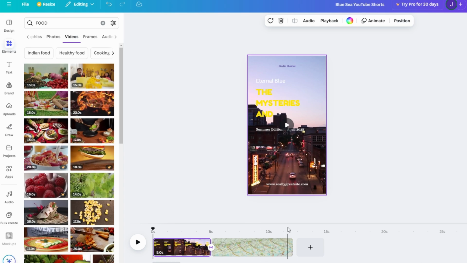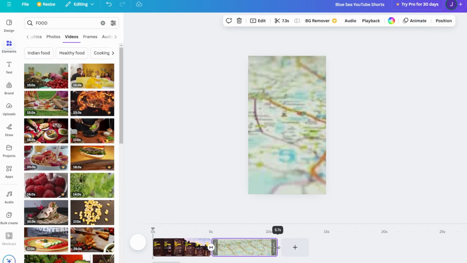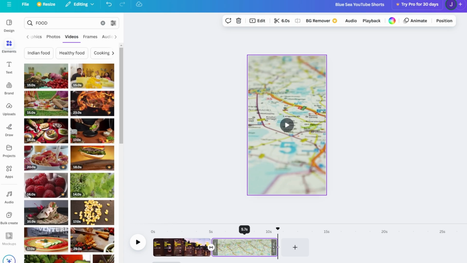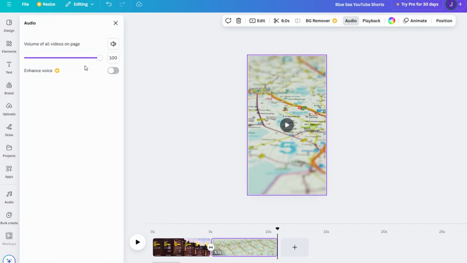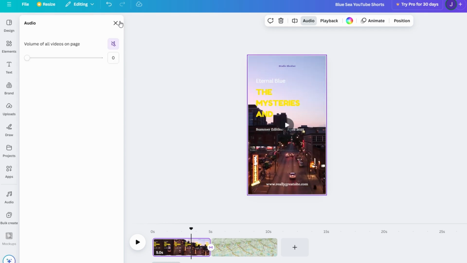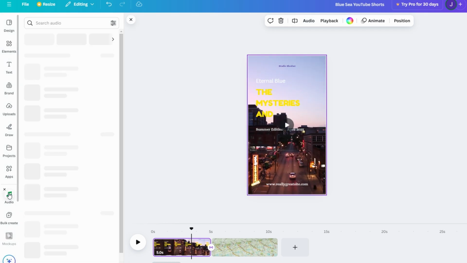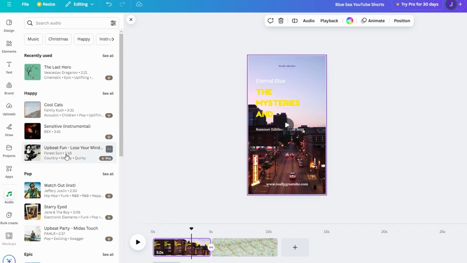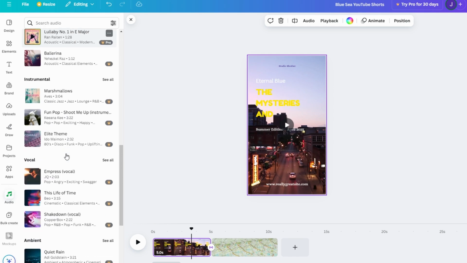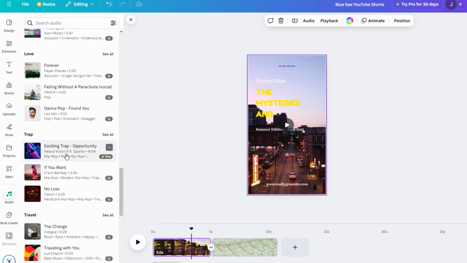No YouTube short feels complete without an awesome soundtrack to tie everything together. Background music and sound effects not only add energy but also help convey the mood of your video. Canva makes this super easy with its built-in tools for audio. To start, head to the audio section in Canva's sidebar. You'll find a variety of music tracks and sound effects, sorted by genre and mood.